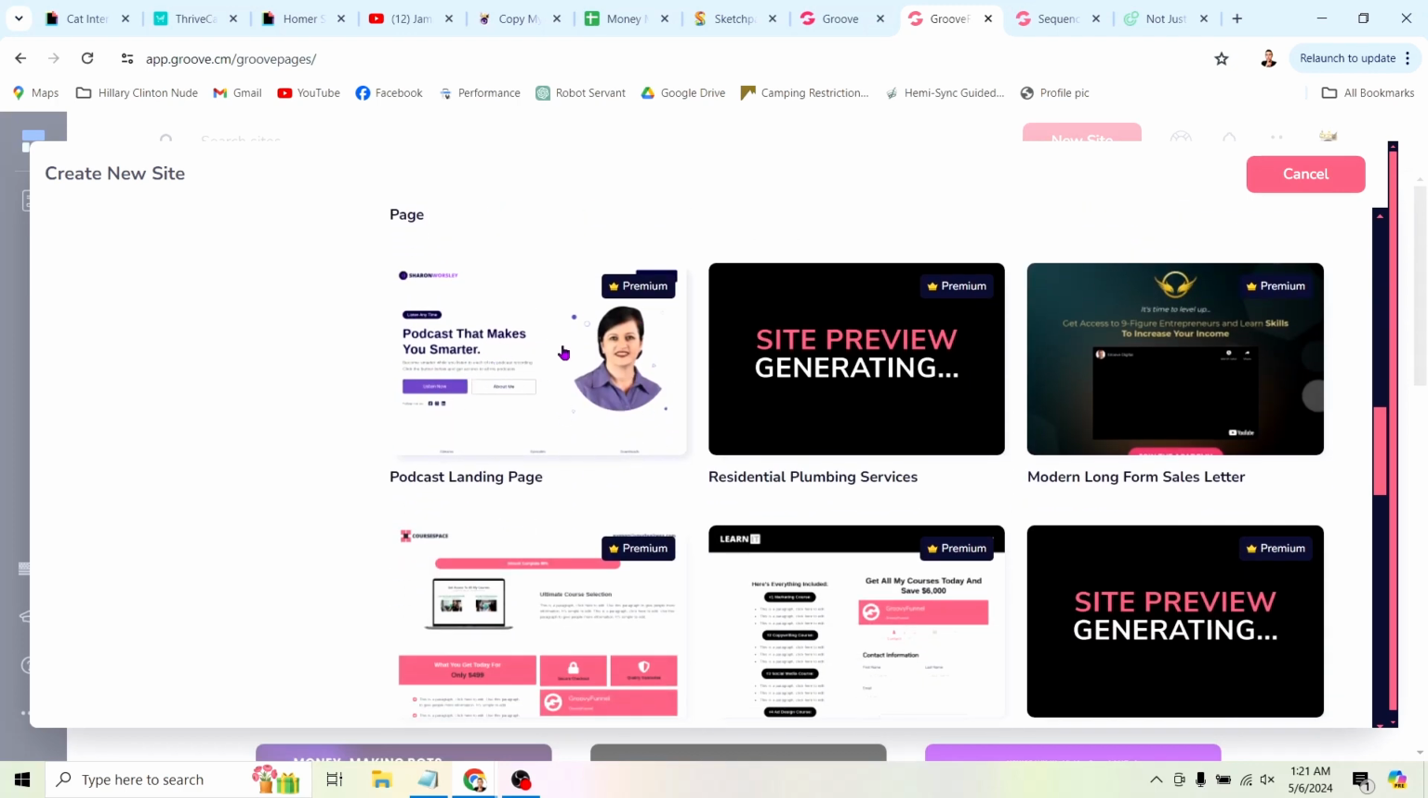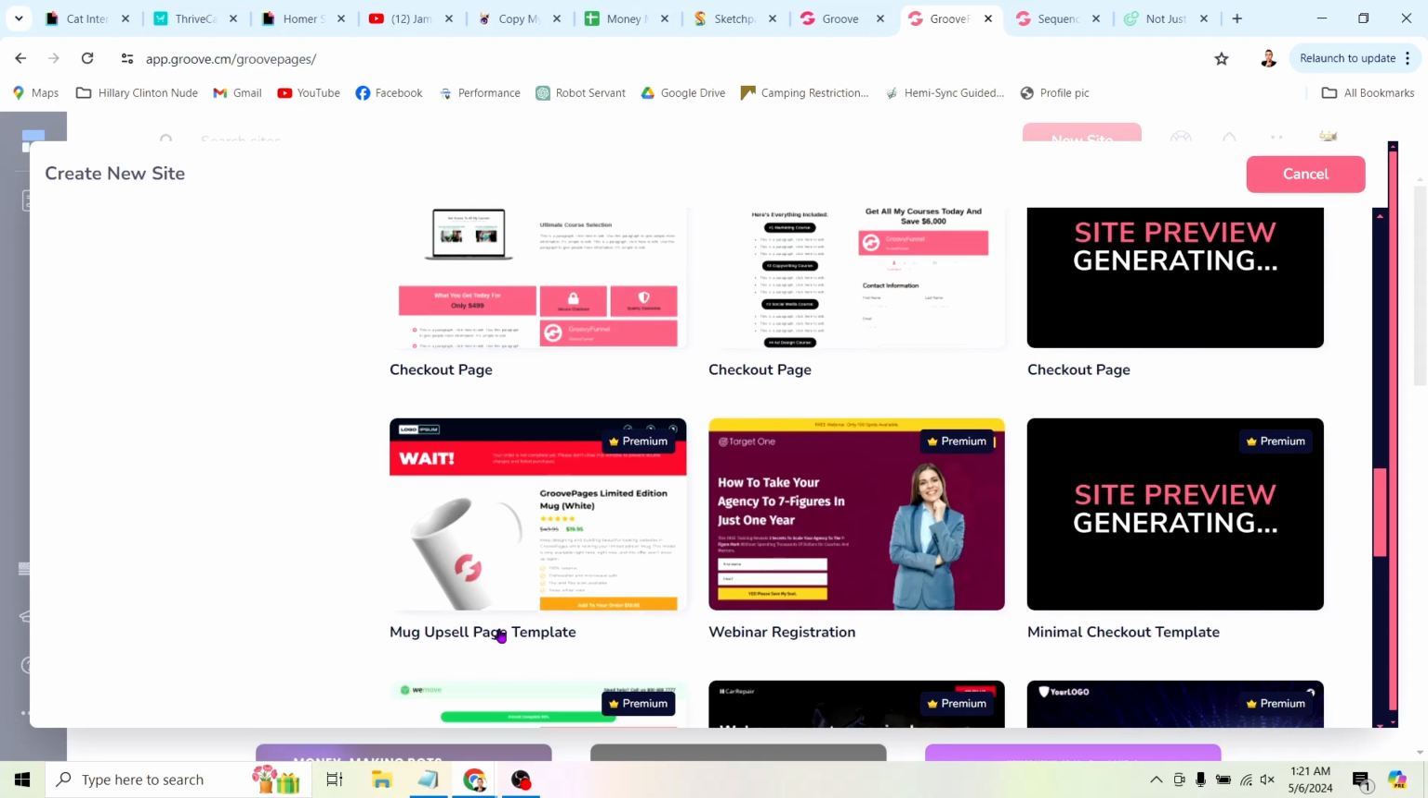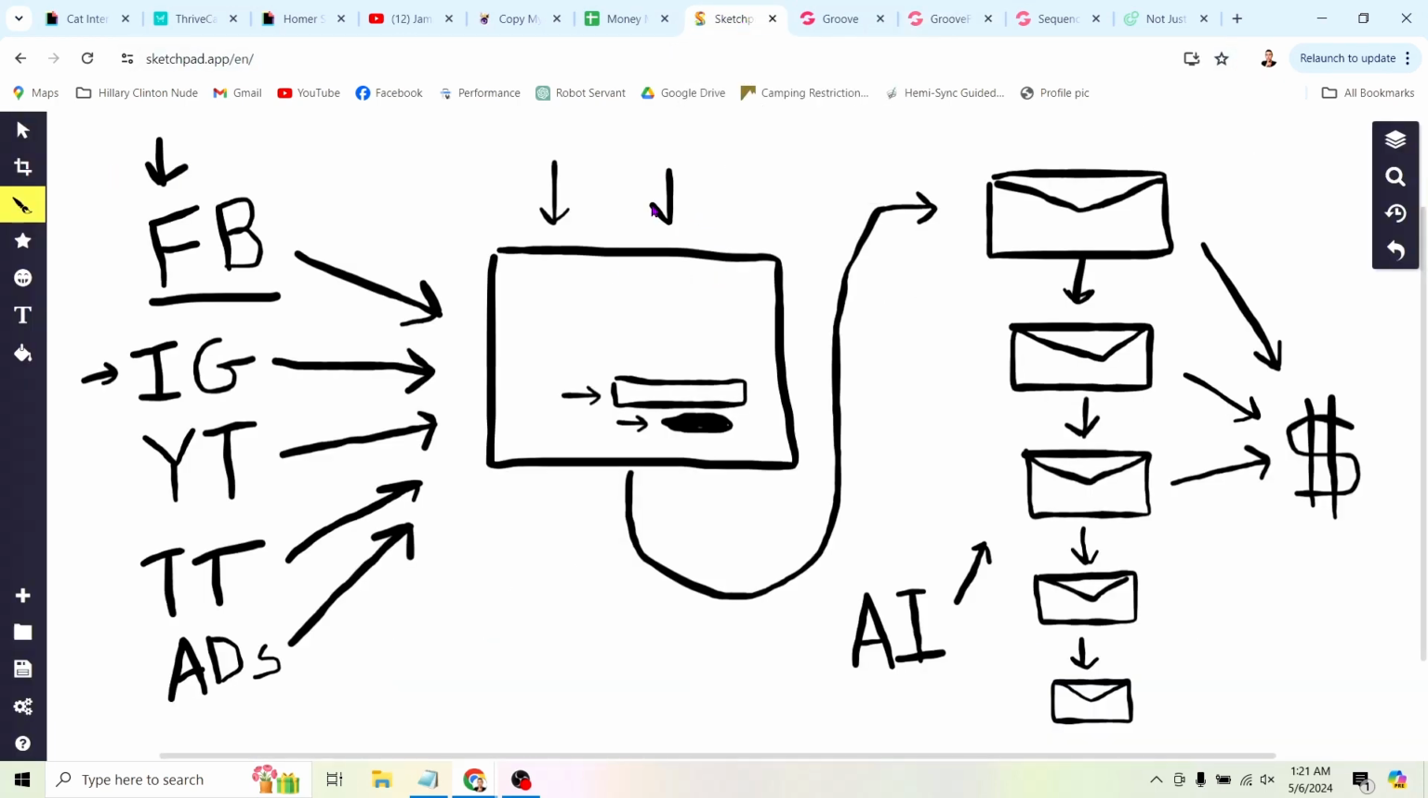So this one says podcast that makes you smarter. So you could just change podcast to whatever it is that you do, and the same with any of these templates. So that's the first part, right? These are available with pre-made templates. So that's going to take you about 5 minutes to set up.